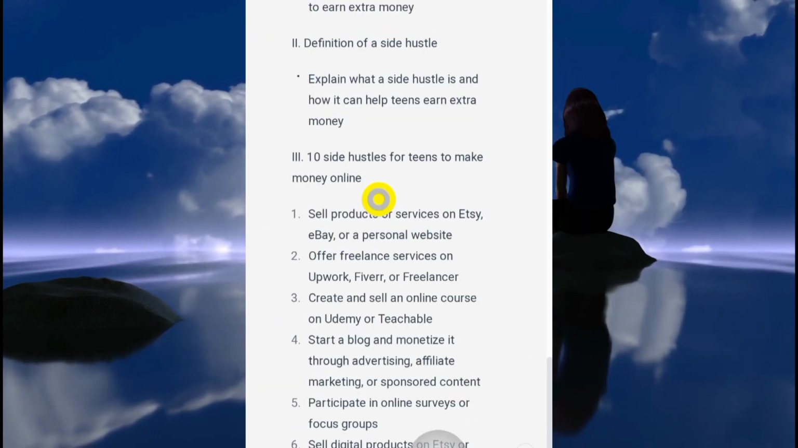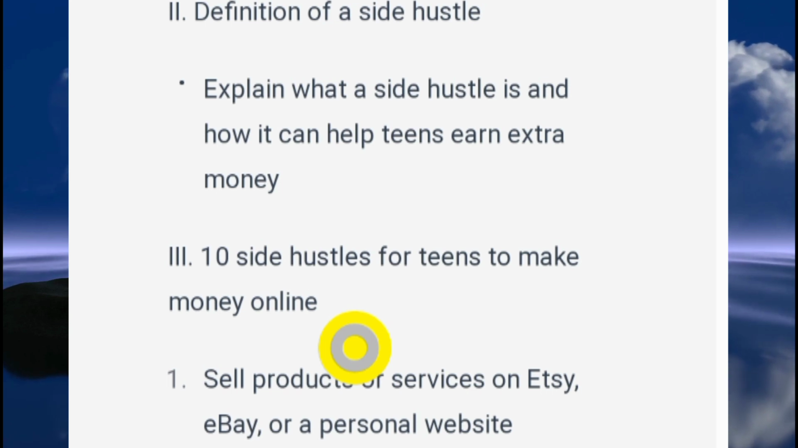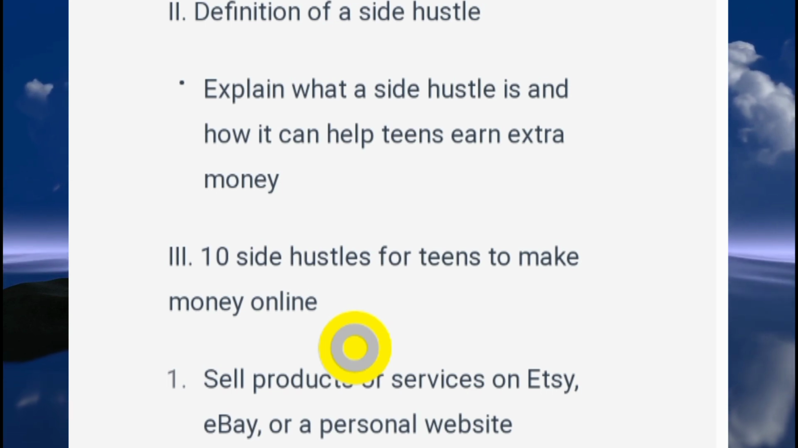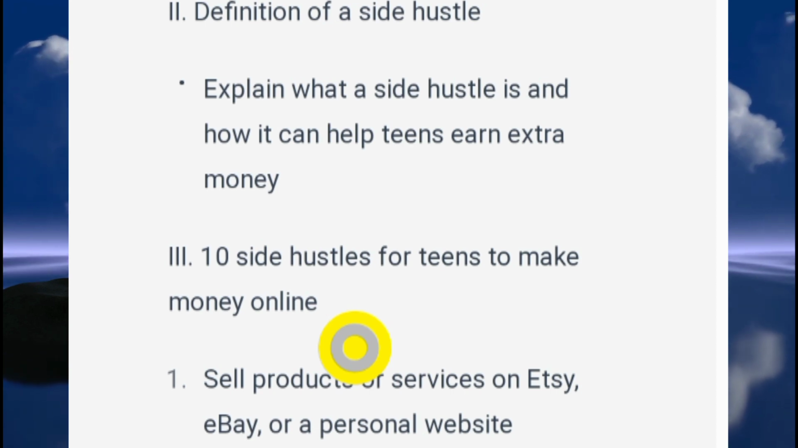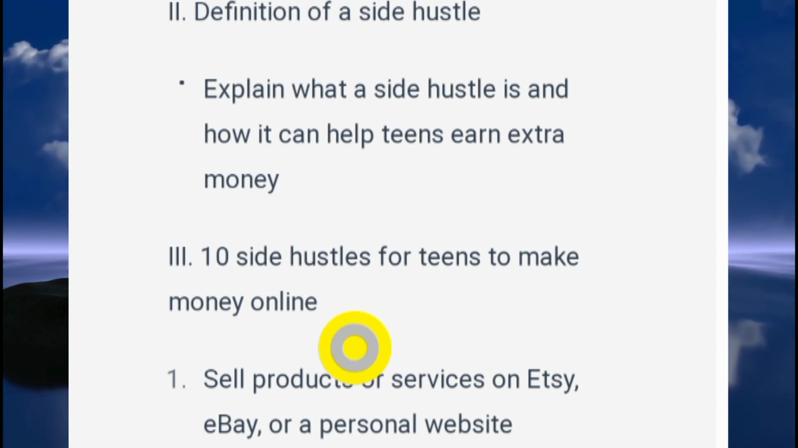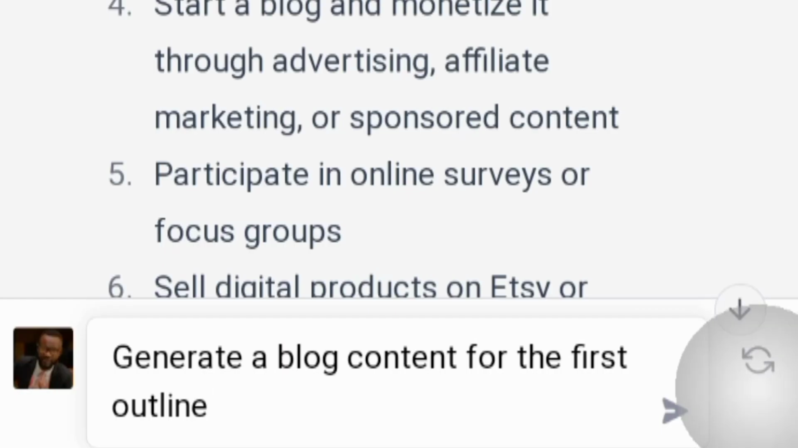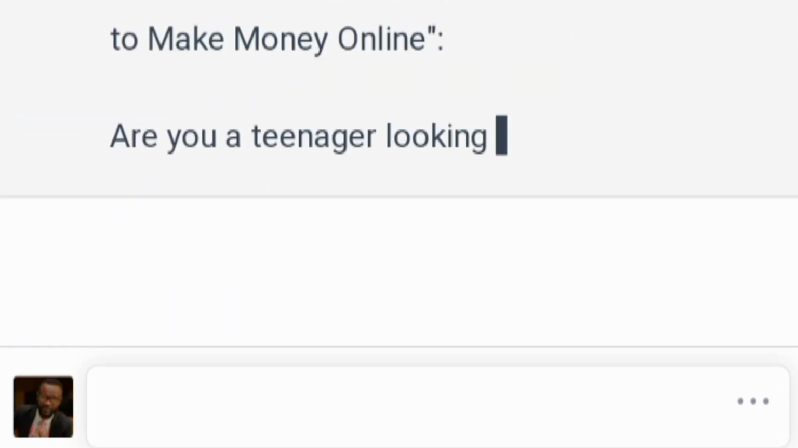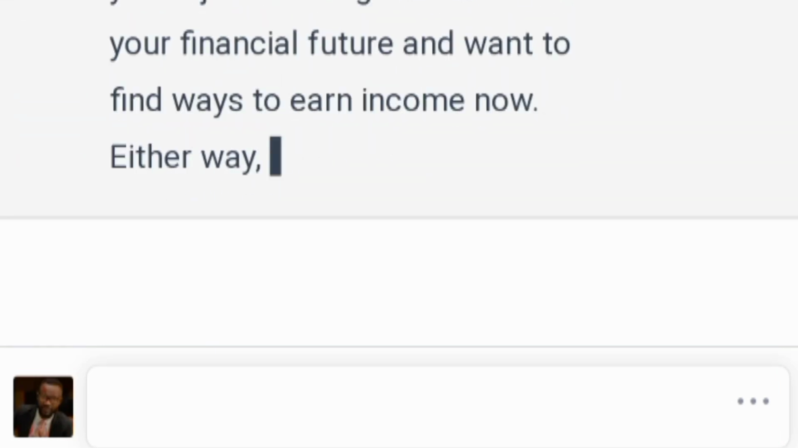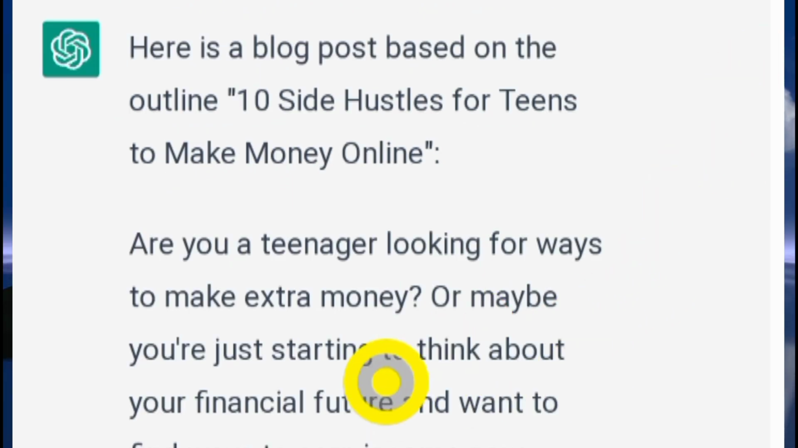Because this software can be talked to as you would normally talk to a human, I'm going to ask it to generate blog content for the first outline. So that would be the next prompt. Here we go, I'm going to click on the search button, and as you can see, it is generating blog content for the first outline. Once it's done, the next thing you would want to do is ask ChatGPT to generate blog content for the next outline.